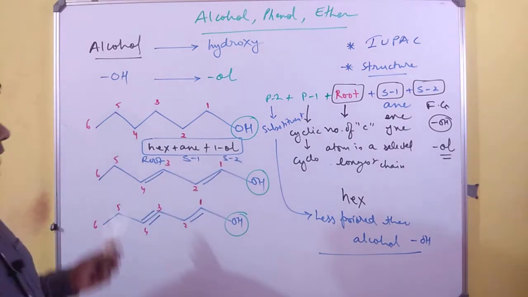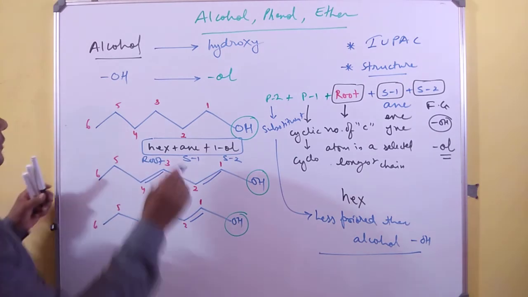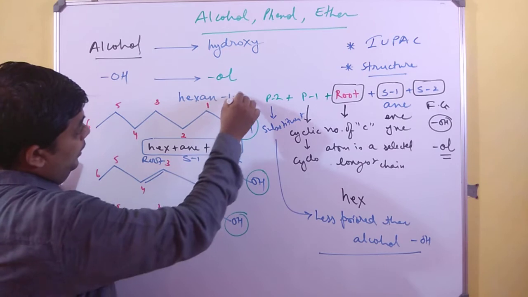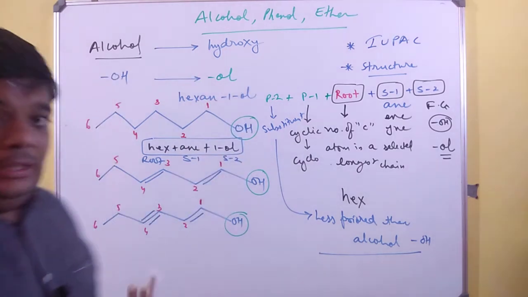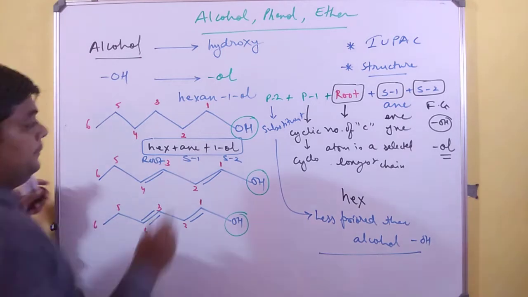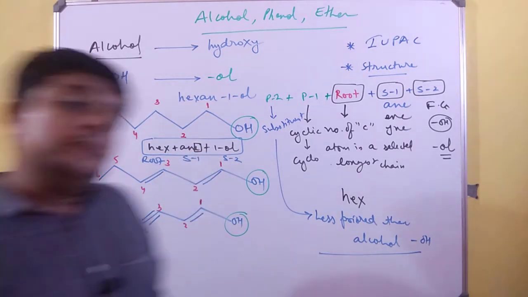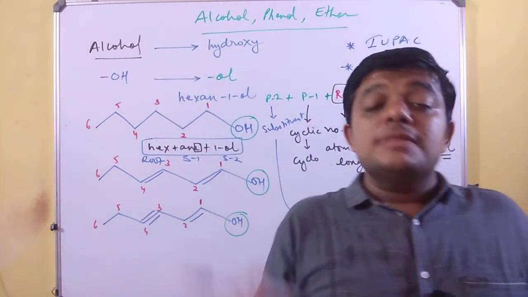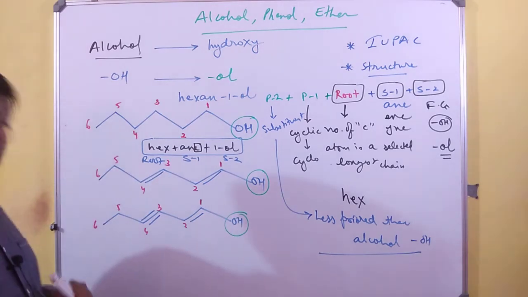When we combine hex, ane and 1-ol, we end up writing hexan-1-ol. Remember, the e of ane or ene or yne is always removed when suffix 2 is present, so I will end it at hexan-1-ol.